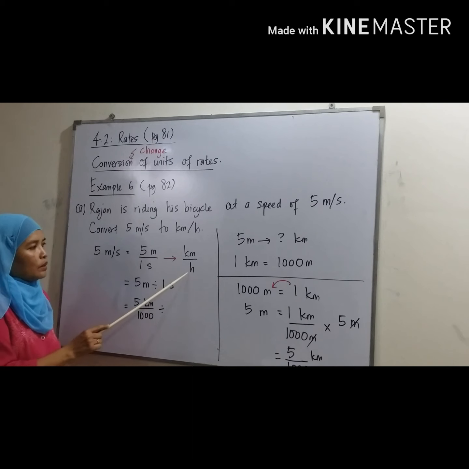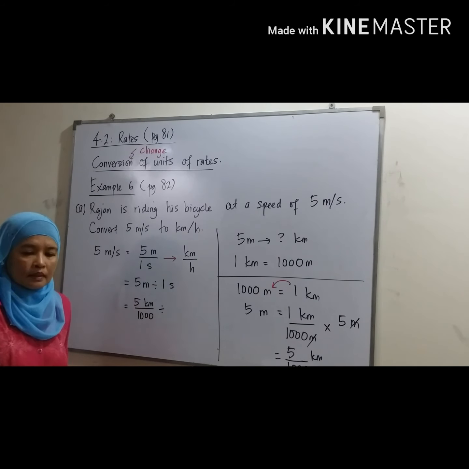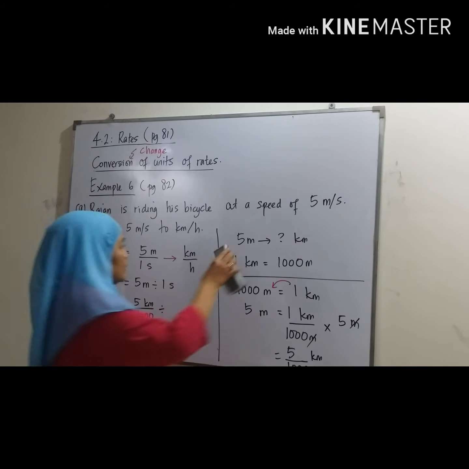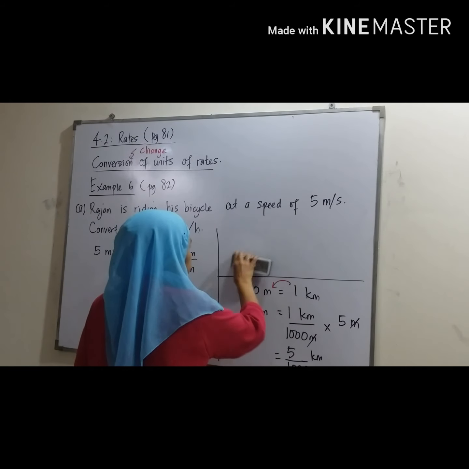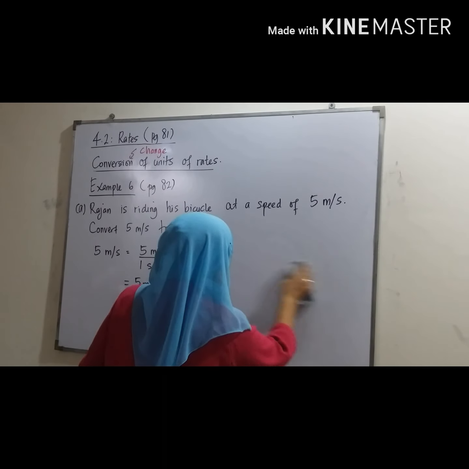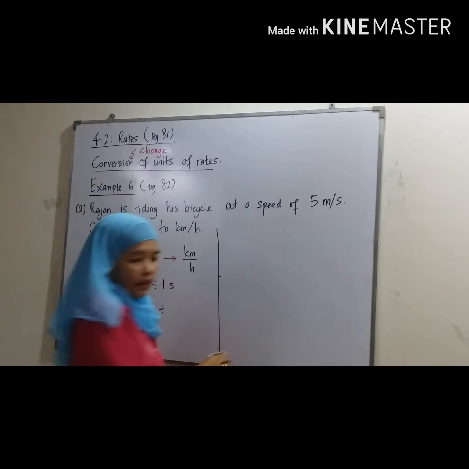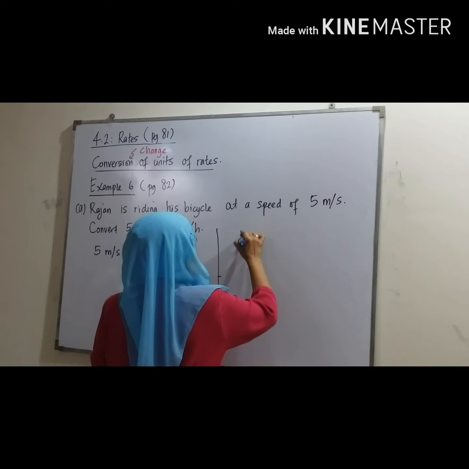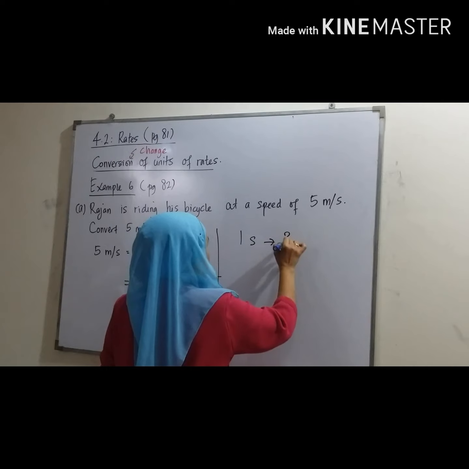1 second to how many hour? Okay. Do separately. Here. Okay, our aim is to change 1 second to how many hour?